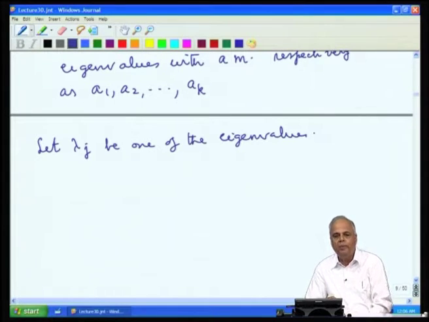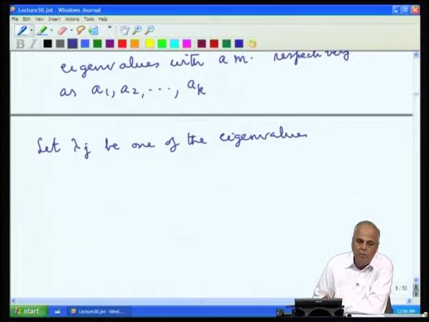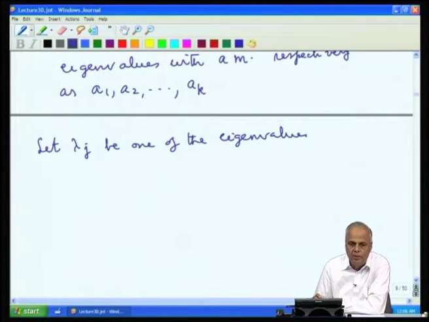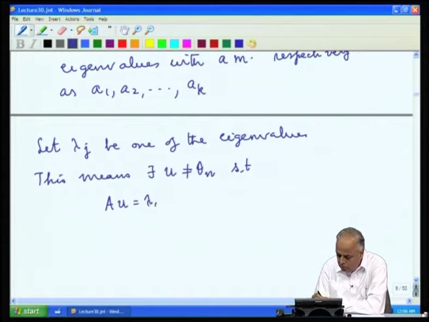Now, what does it mean to say that it is an eigenvalue? It means it should have a vector u associated with it, which is different from 0, such that A u is lambda j u. This means there exists u not equal to theta n such that A u equal to lambda j u.